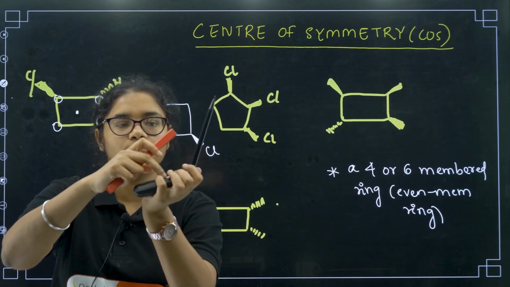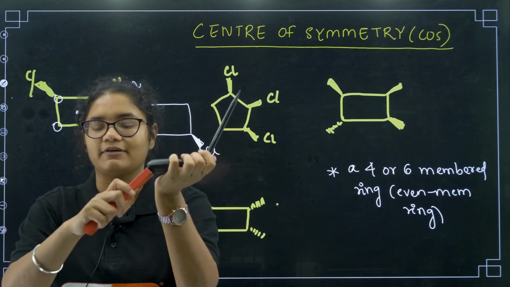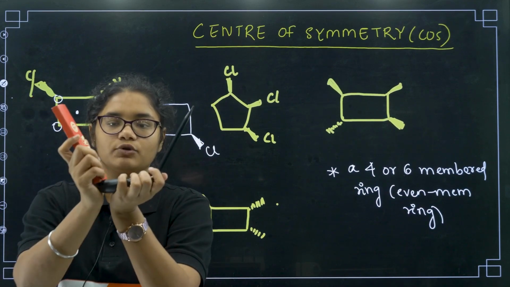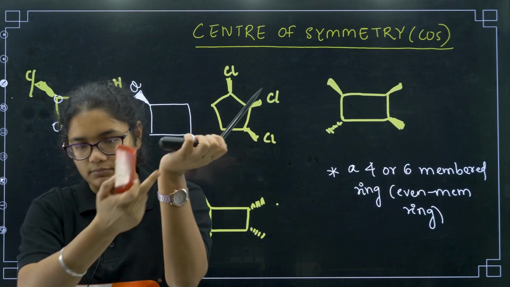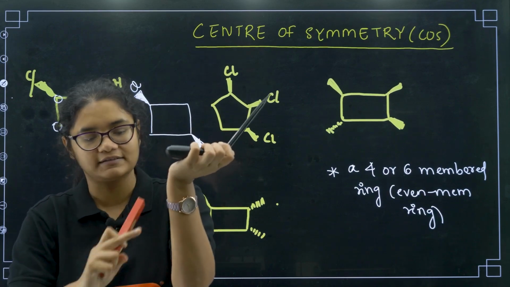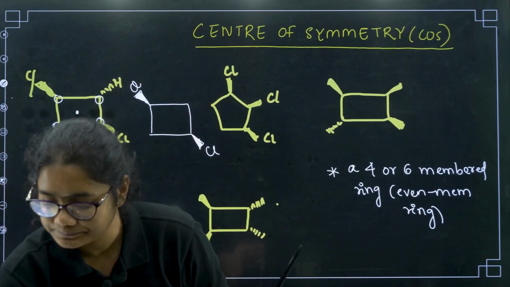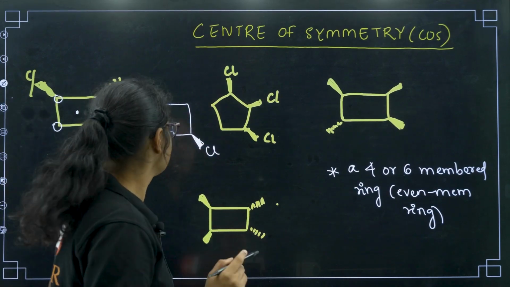Then we can say that if you go front and if you go back you can find the same element, then it is called center of symmetry, right? But if I have two groups like this, if I go down, then I won't find the same chlorine which I found here. So that is why this is not a center of symmetry.